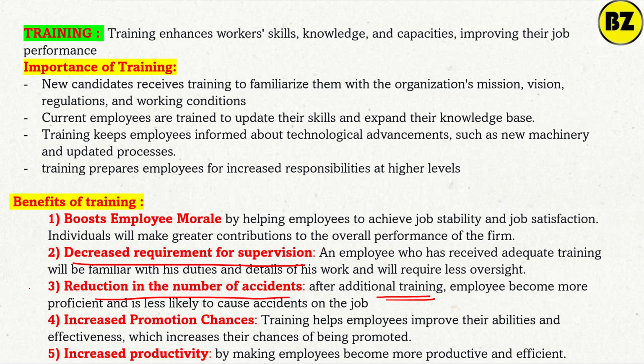This is mainly with reference to the technique, in a company where production is happening. For example, in banks also, we may refer to an accident as a mistake in cash handling, right? So if you have good training, you will have fewer chances of accidents occurring. Then increased promotion chances. Training helps employees improve their ability and they will get more chances of being promoted. Then increased productivity. Obviously, with more good training, productivity will increase, right? So these are the benefits of training.